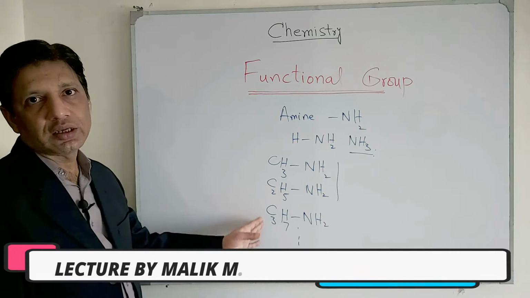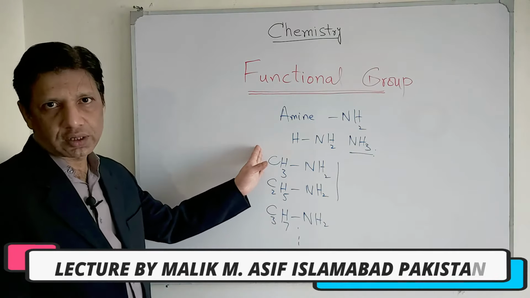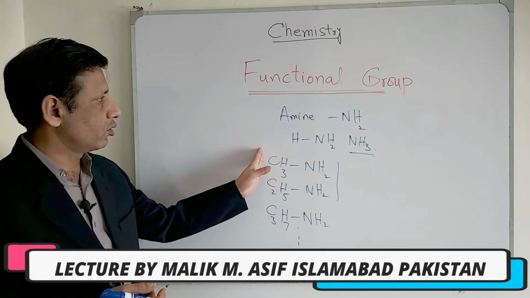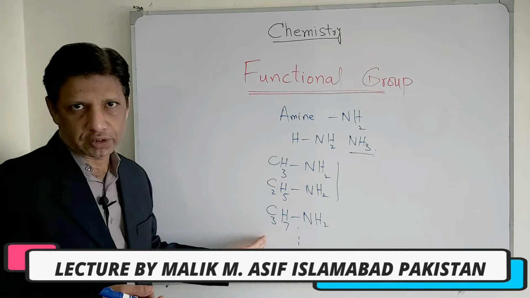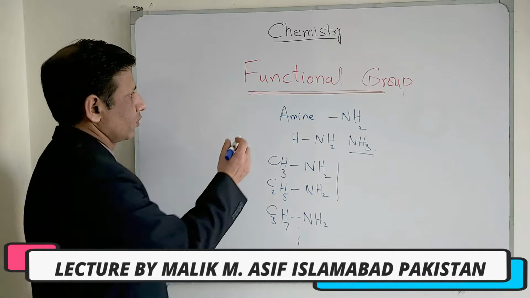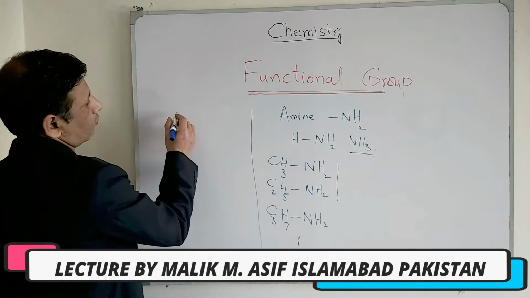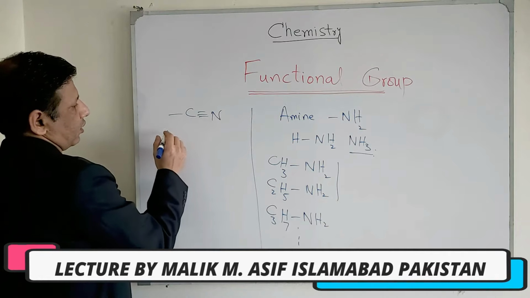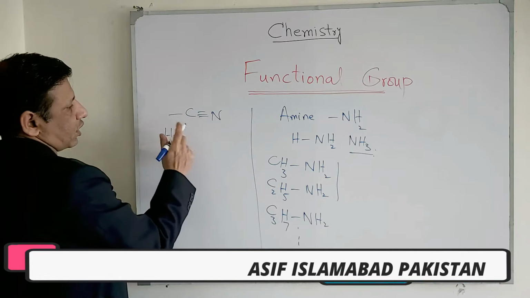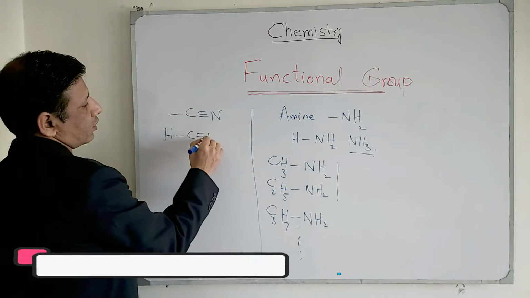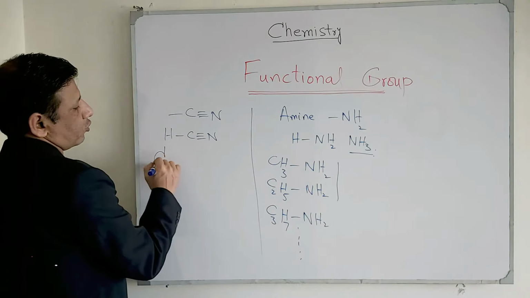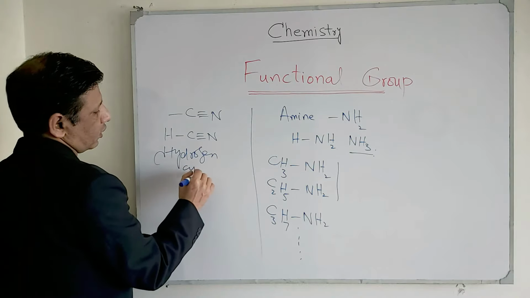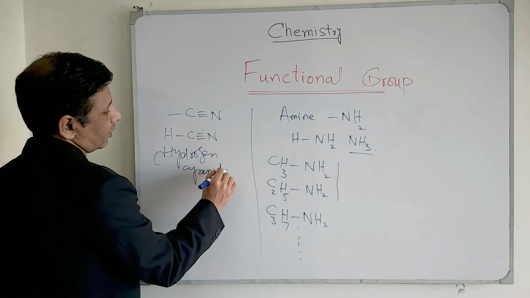And the next family is nitrile. If you have any doubts up to now, you can ask in comments, and we will be prioritizing your comments and will be responding to you as soon as possible. Now let's move on to the nitrile family, which was also called cyanide, C triple bond N. And if we place H before this carbon, it becomes HC triple bond N, which is called hydrogen cyanide, and as told earlier, it's a neurotoxic gas.